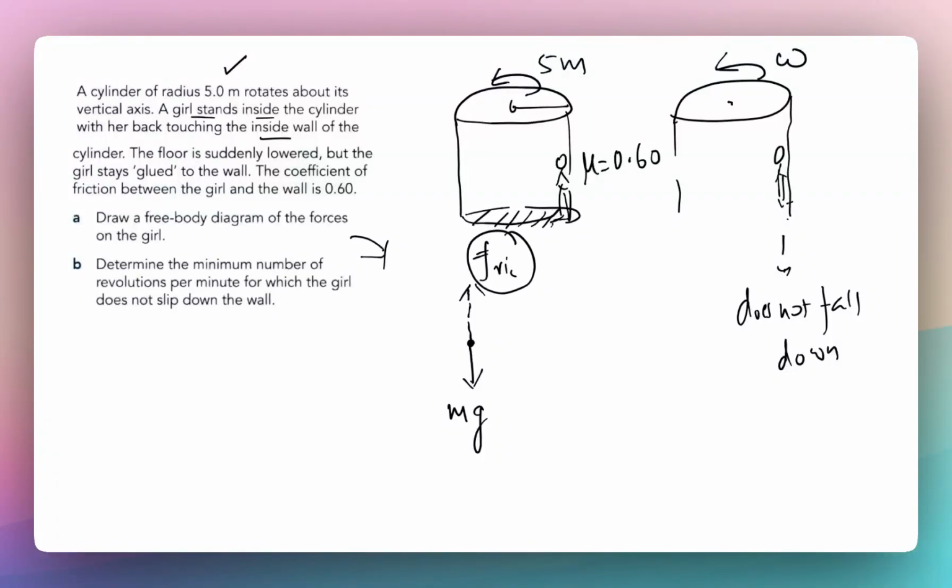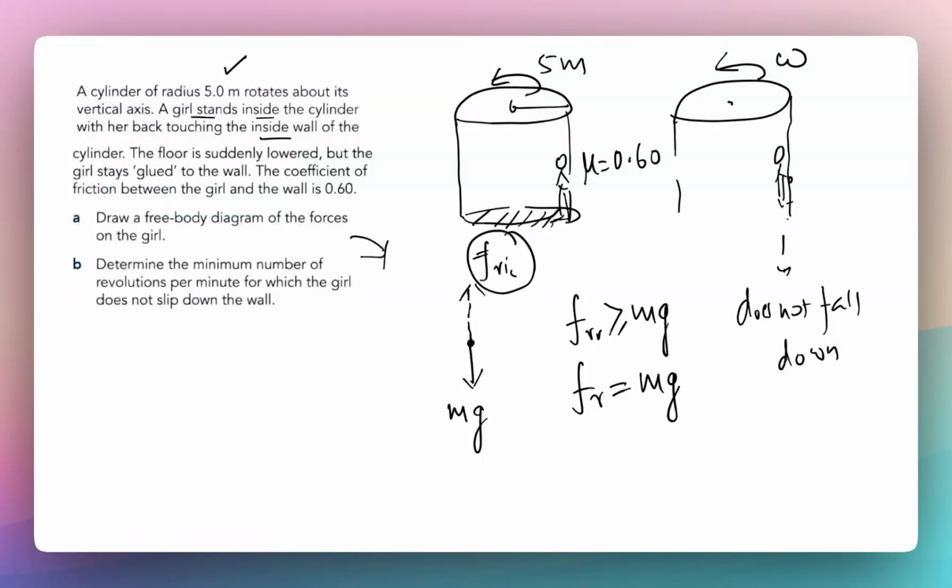And if that friction force is sufficiently large, right, the friction force less than or equal to the weight, the girl will possibly hold there, right? In case of static friction, when the friction force is equal to mg, the girl will not fall. Now the friction force depends upon the normal reaction.